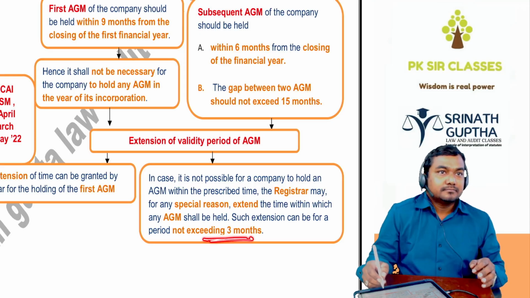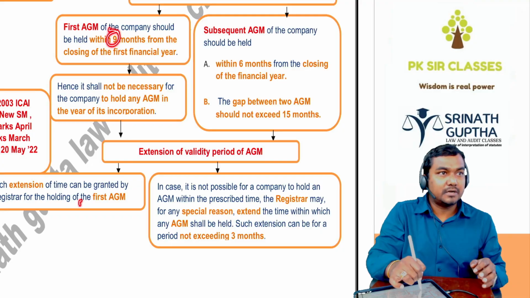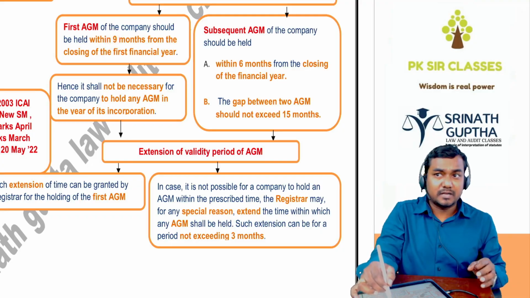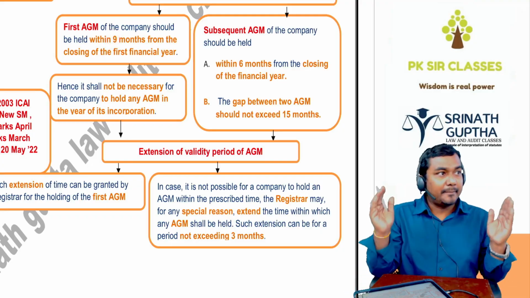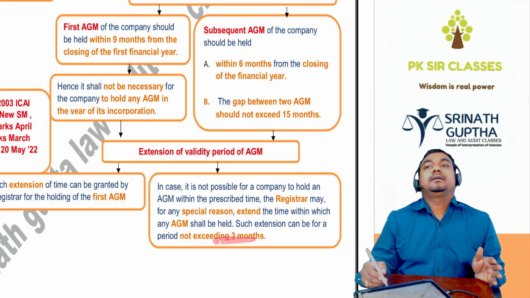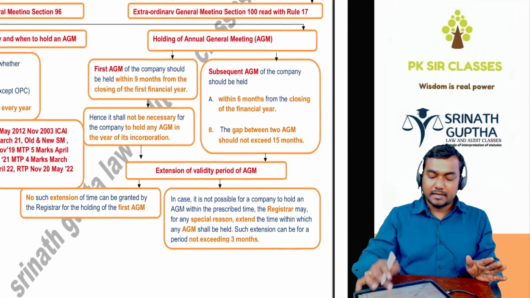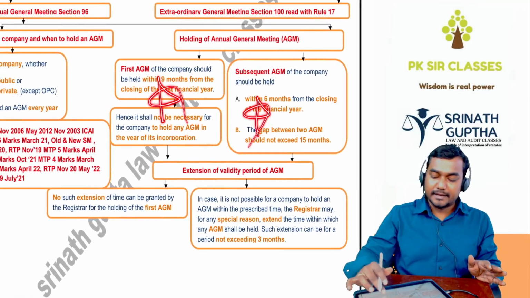How many months? First AGM, 9 months from the end of the first financial year, no extension is allowed. Subsequent AGM, 6 months from the end of the financial year, or the gap between two AGMs should not exceed 15 months, and ROC may allow an extension of 3 months. Till now clear? ये पूरा एग्जाम में आया बेटा.